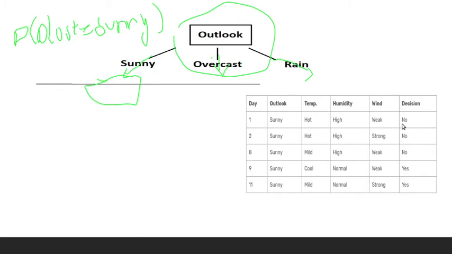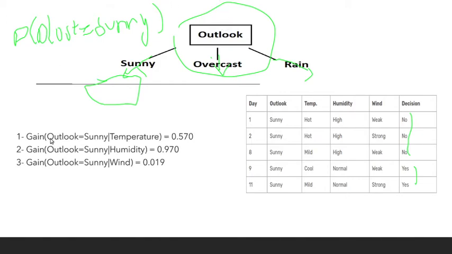Now we check whether all the variables are the same or not. If all were no, then you would directly write if it was sunny, then it is no. Otherwise, since we have different categories here, we have to calculate the entire entropy and gain process again. So you calculate gain when outlook is equal to sunny for temperature, for humidity and for wind. Now which is the highest? Humidity.